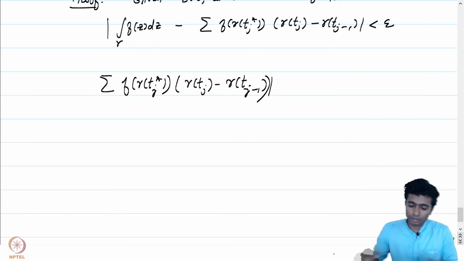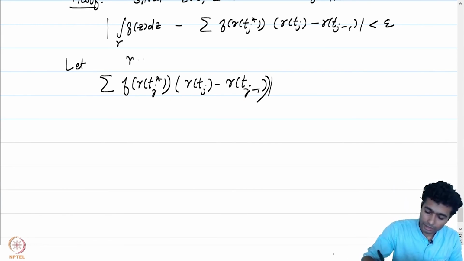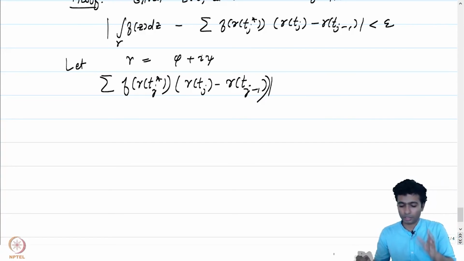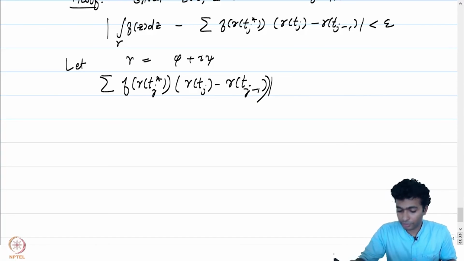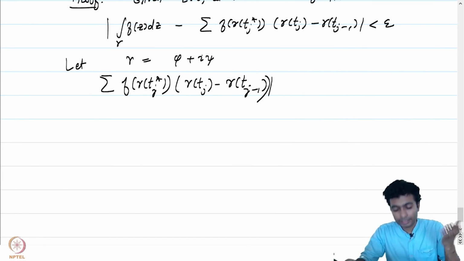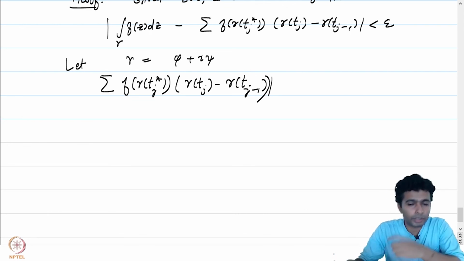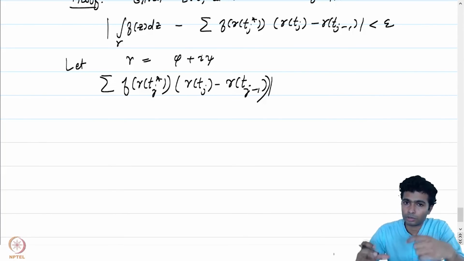Let's write gamma as equal to phi plus i times psi. So remember now that phi is a real valued, continuously differentiable function on [a, b], and psi is similarly a real valued continuously differentiable function on the closed interval [a, b].